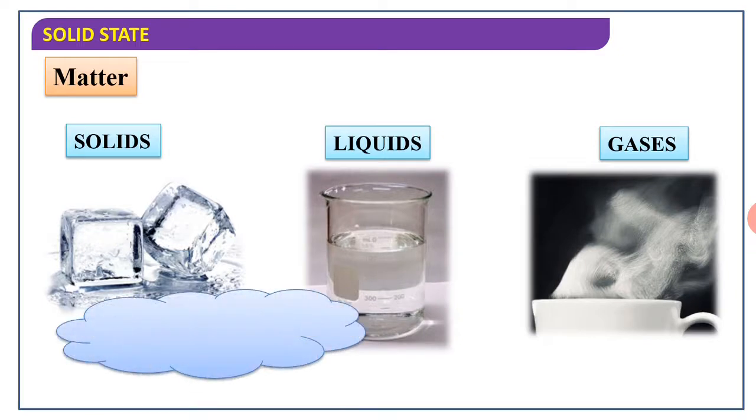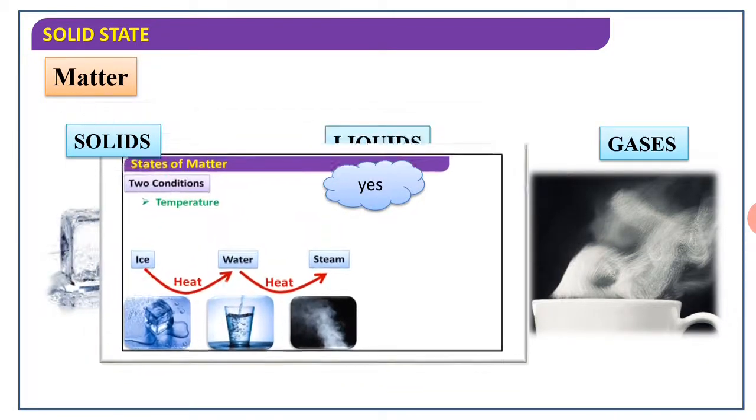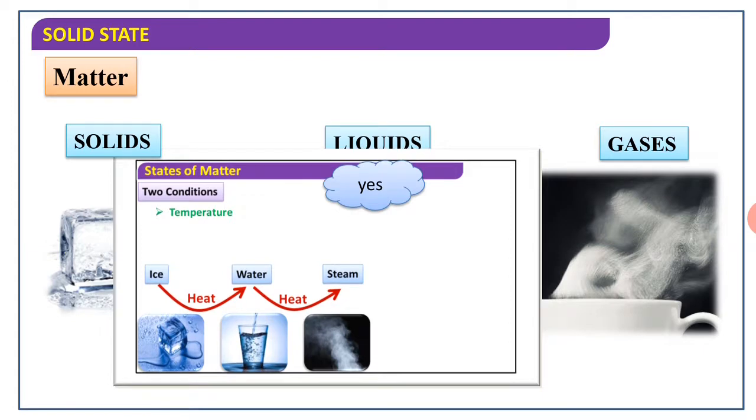Can you convert these states from one to another? Are they interconvertible? Yes, they are interconvertible. How? By using temperature, these states can be interconverted. Means by giving heat, ice goes into the water state, and water can go into the vapor state.